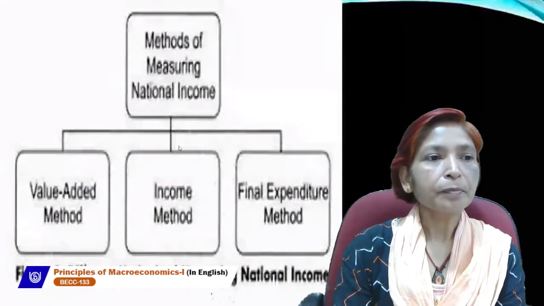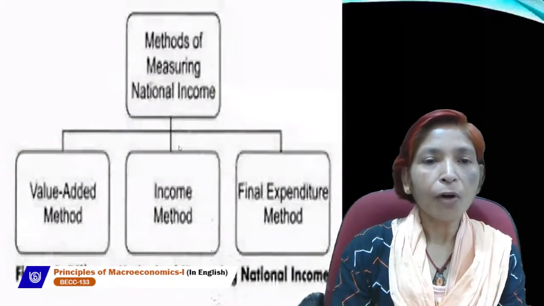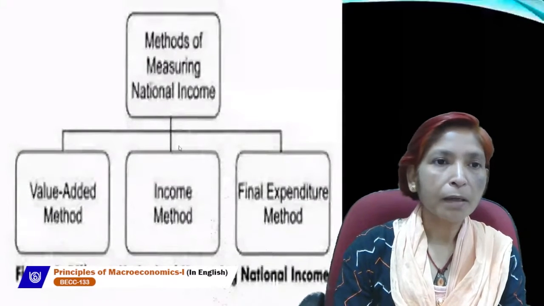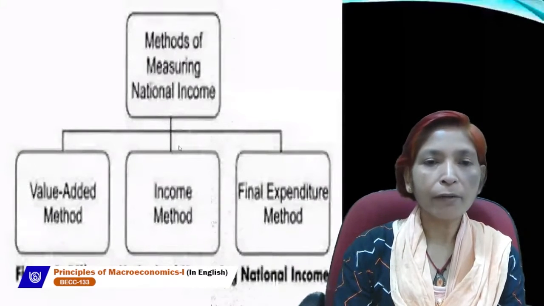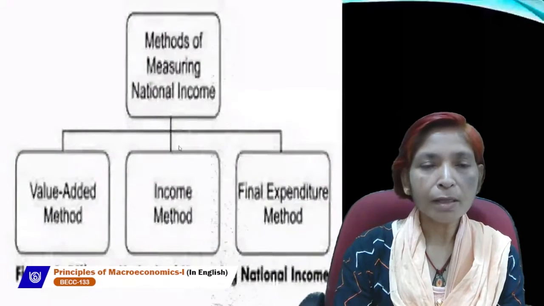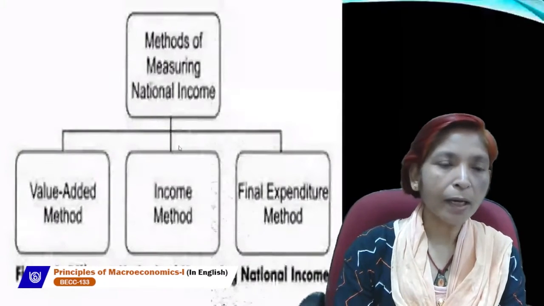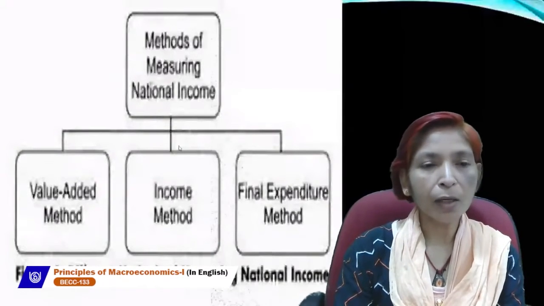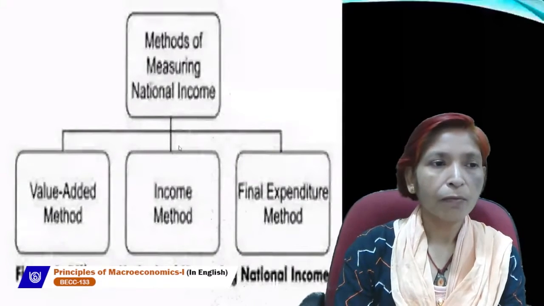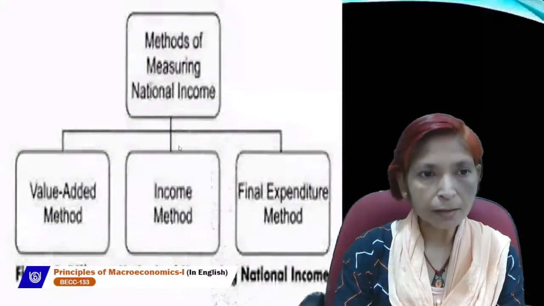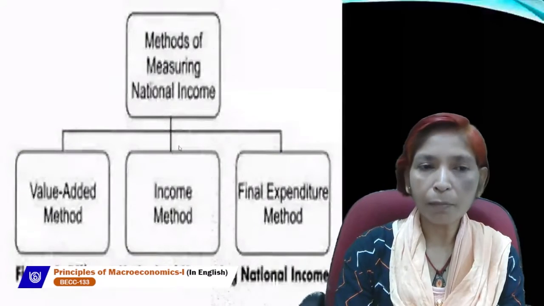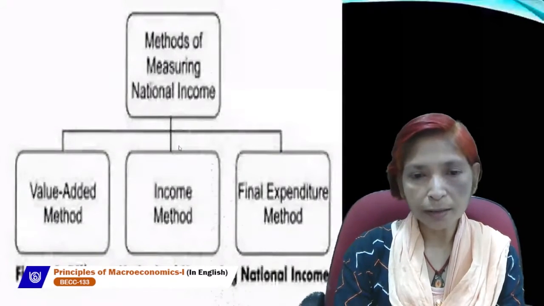Next, if we want to calculate GDP by these three different methods, how can we calculate GDP with the help of the expenditure method, the income method and the output method?